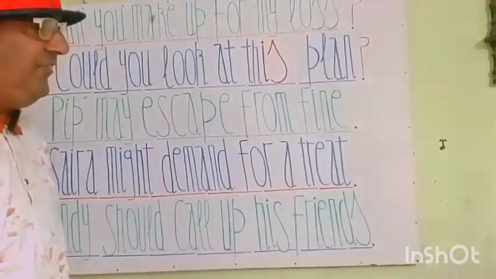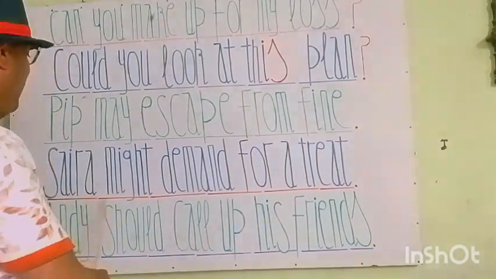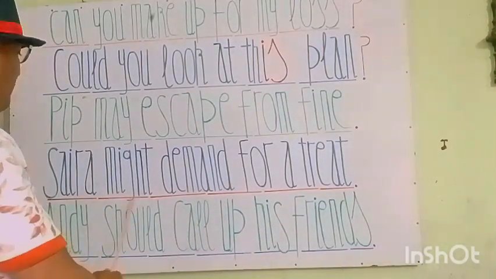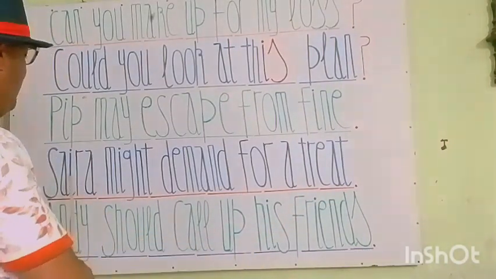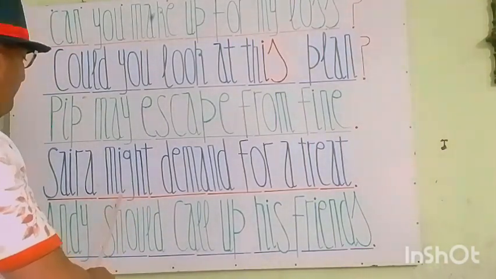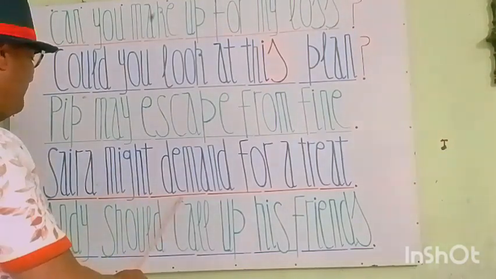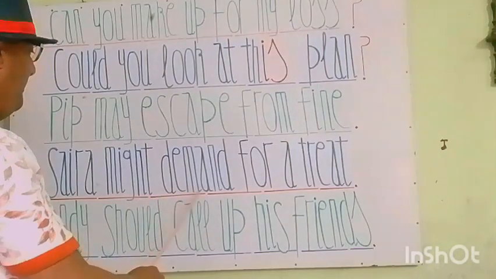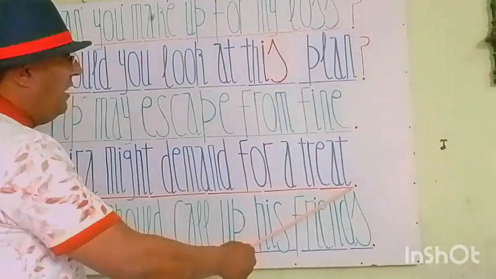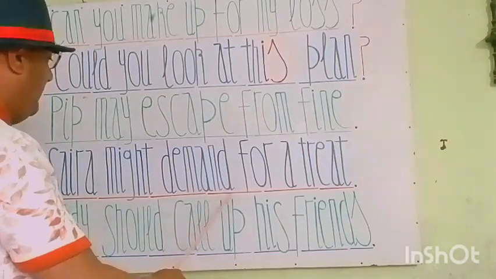Let's move to the next phrase in the sentence. Next one is Saira might demand for a treat. You see my students, Saira is a noun subject. Might is a past of may and might is also a modal verb. And you see, demand for is a phrasal verb and a treat is an object and noun. So Saira might demand for a treat.